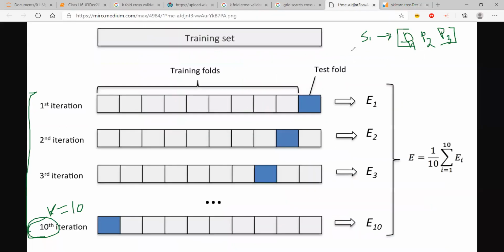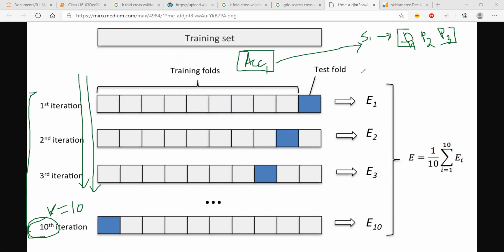Now what I do, I apply set one on all the iterations. I build 10 models and I find out the average accuracy of my model, right? So I get accuracy one for set one. Now I find accuracy two for set two by creating a new set.